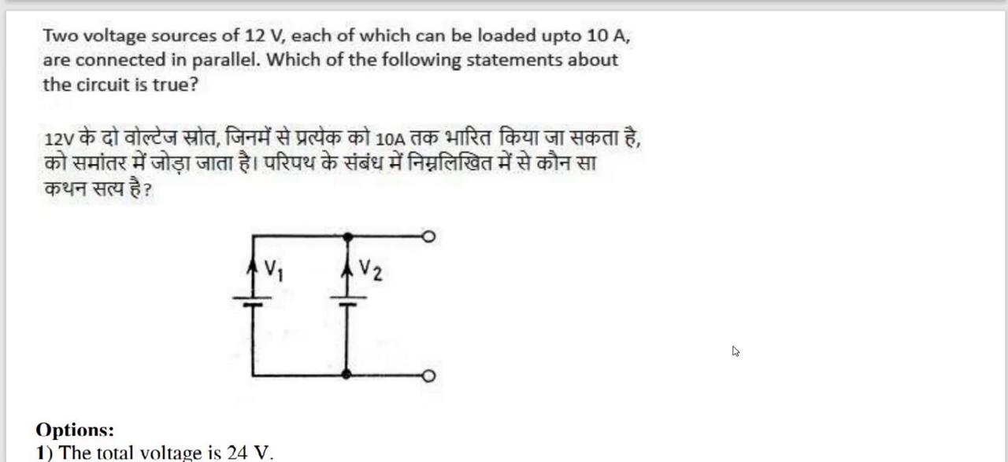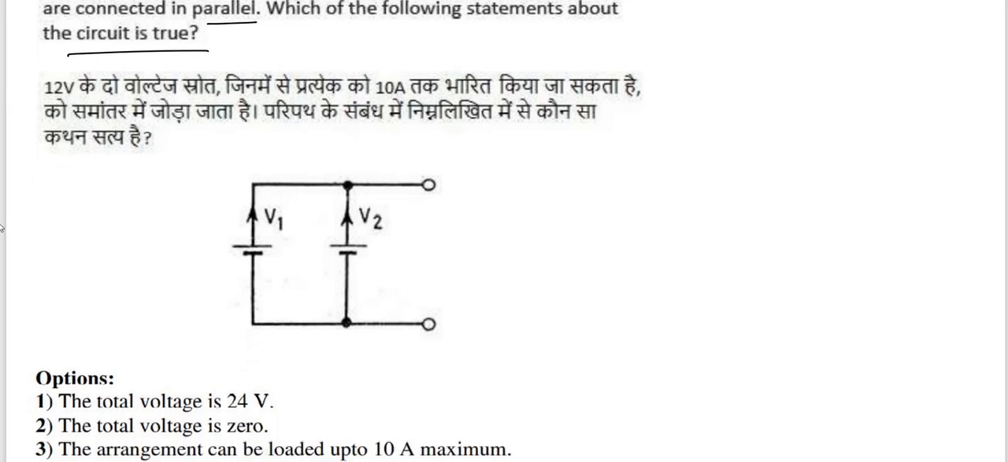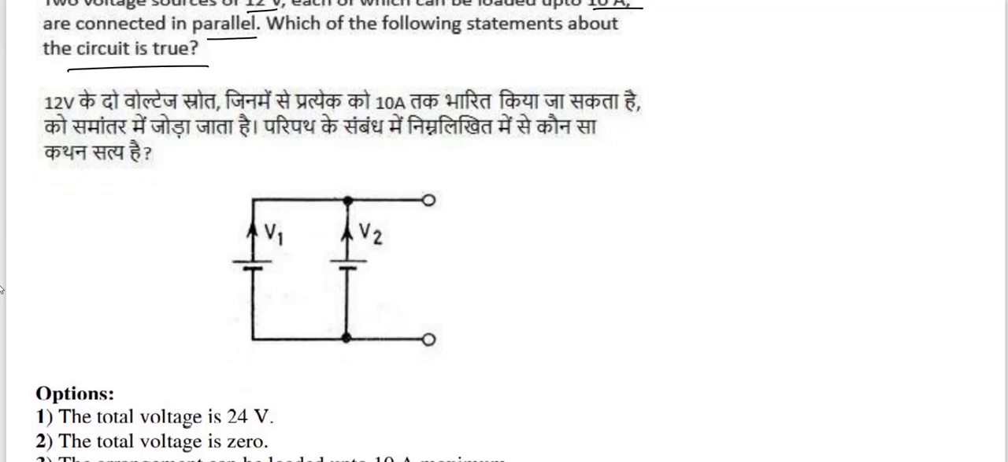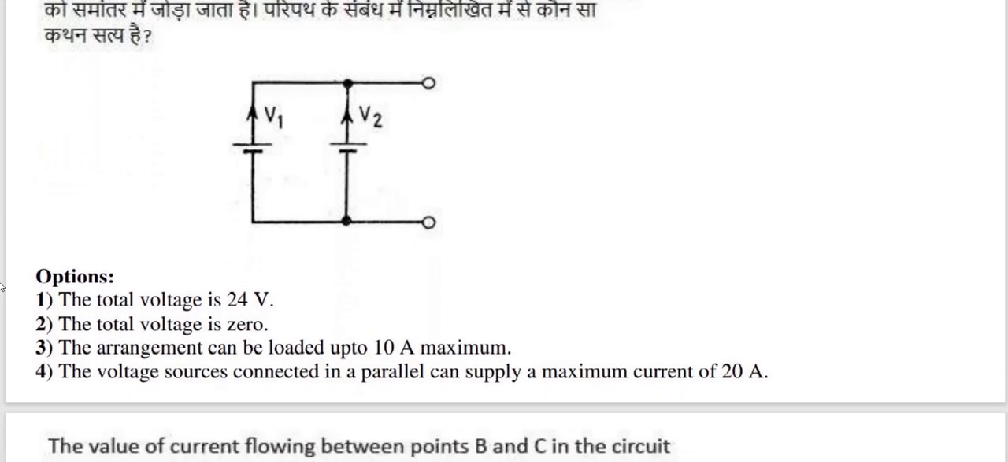So the question is that the two voltage sources of 12 volt, each of which can be loaded up to 10 ampere, are connected in parallel. Which of the following statements about the circuit is true? Okay, you know very well that the voltage is same in the two parallel circuit. So I will do this lecture also in English, because SSC is for all students from India, south, north.